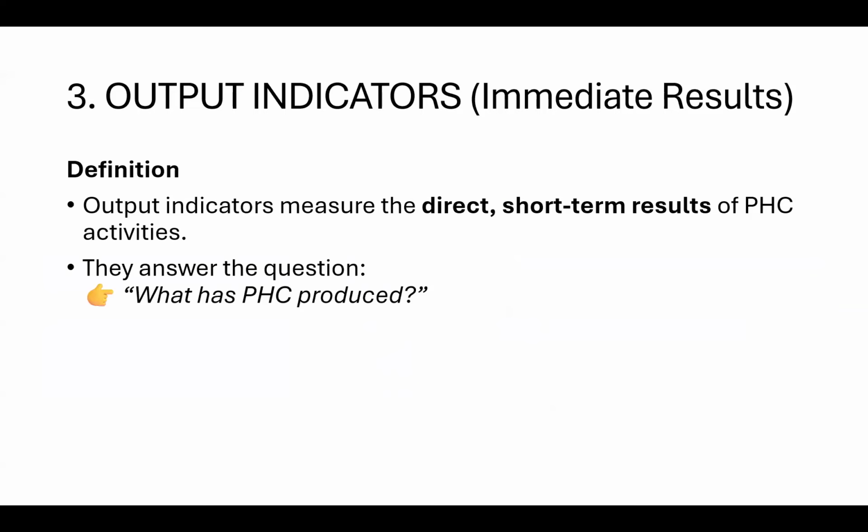And finally, we have output indicators. Output indicators tell us about immediate results. They are not outcome indicators, they are output. So they measure the direct short-term results of primary healthcare activities. They answer the question, what has primary healthcare produced?